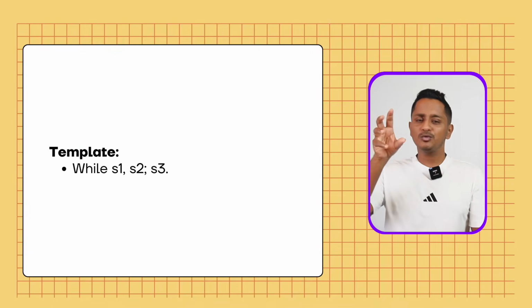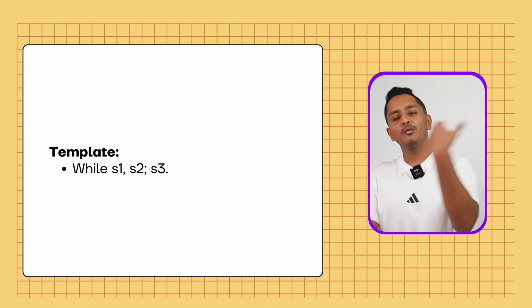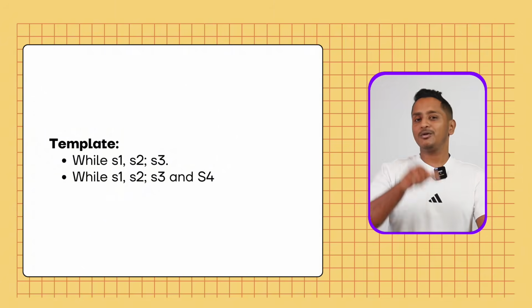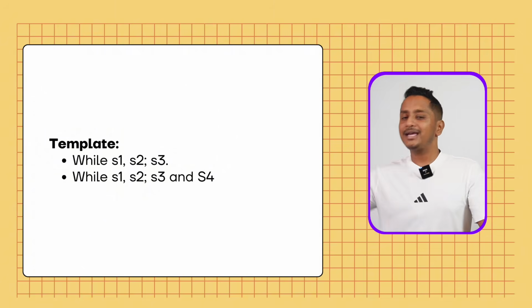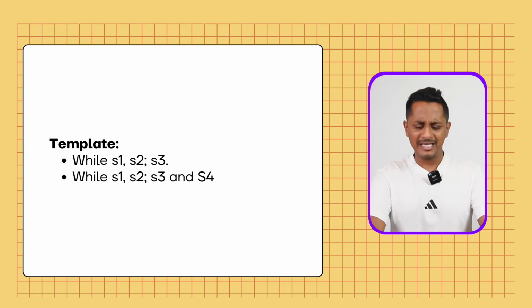To get perfect grammar scores, we still rely on the same template as I told before. While sentence 1, comma, sentence 2, semicolon, sentence 3 with a full stop. If you have more data, then you can continue adding on to it, while S1, comma S2, semicolon, S3, comma and S4. If you want to add more, you can do that. We still rely on the same method.